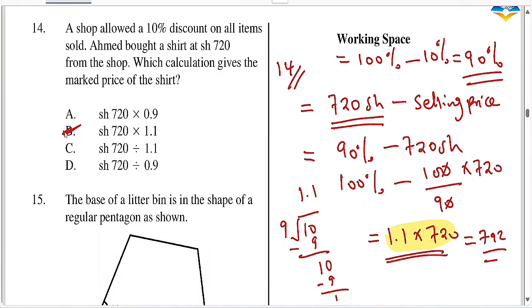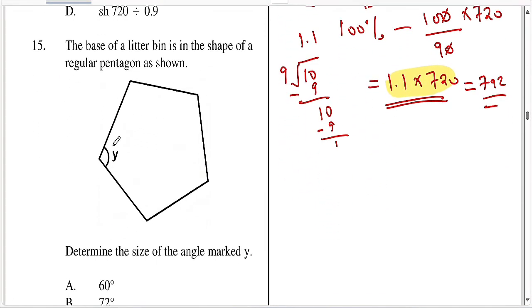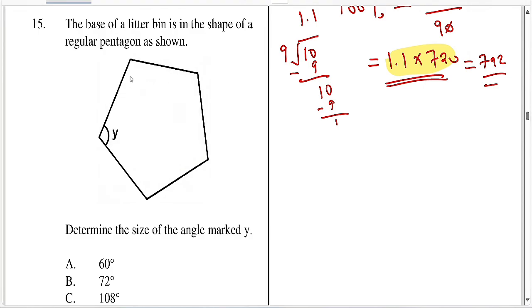So I think up to here we have understood each other. Let's move to question 15. Question 15 says the base of a litter bin is in the shape of a regular pentagon. And a pentagon has how many sides? It has 5 sides. Determine the size of angle marked y, which is very easy. For a pentagon there is something called the exterior angle, and that exterior angle will help us determine the size of the angle marked y.